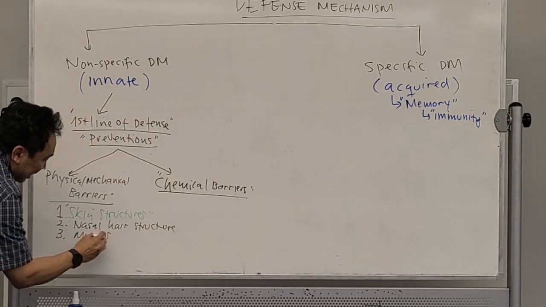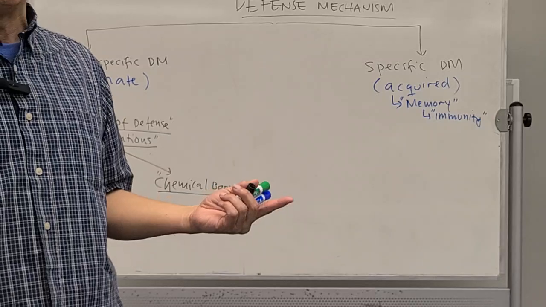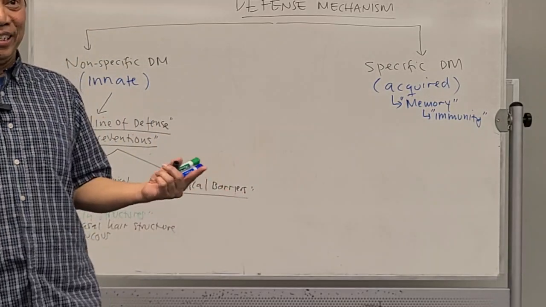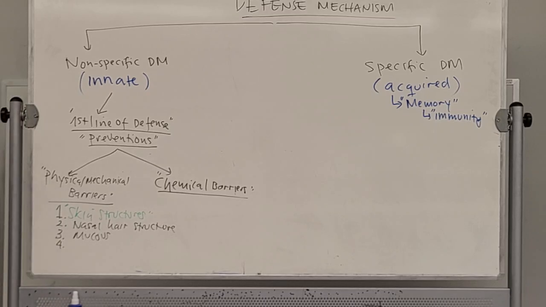So that's mucus. That's a structure. That's physical. So we have this. Why do we have mucus? To protect us against disease. What else?